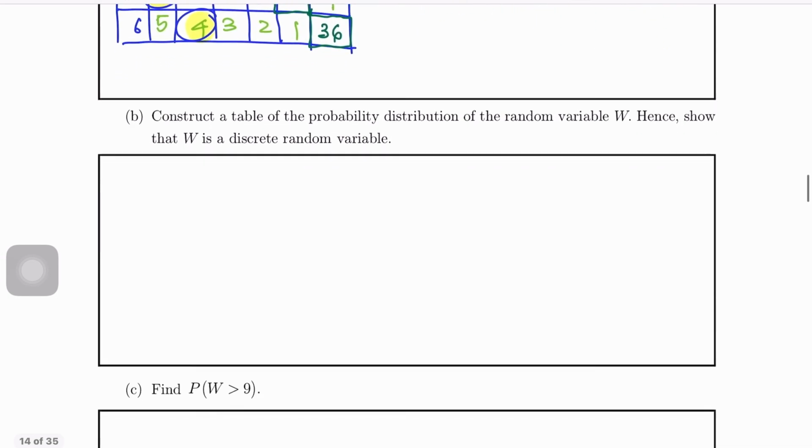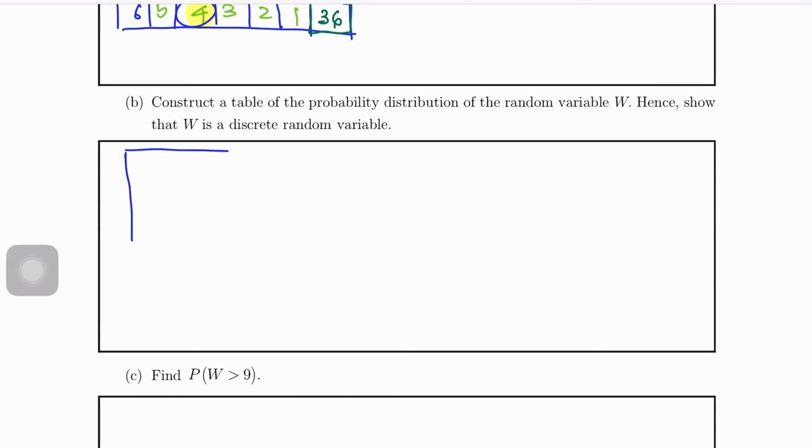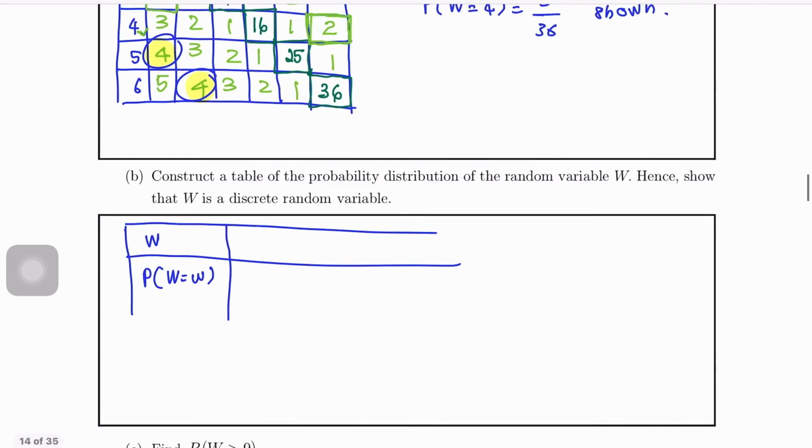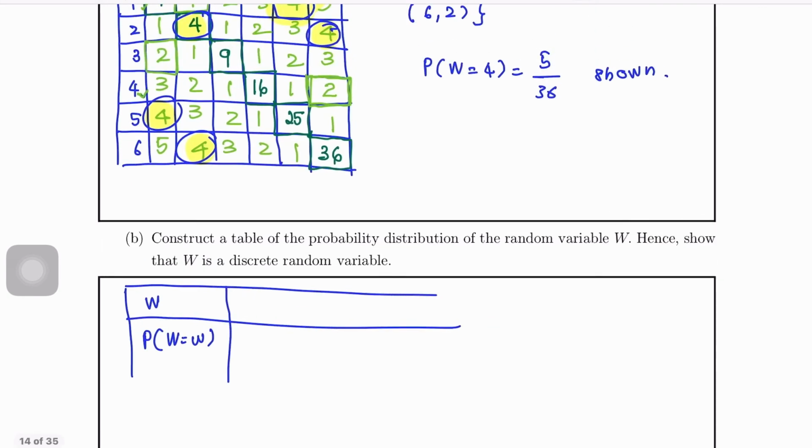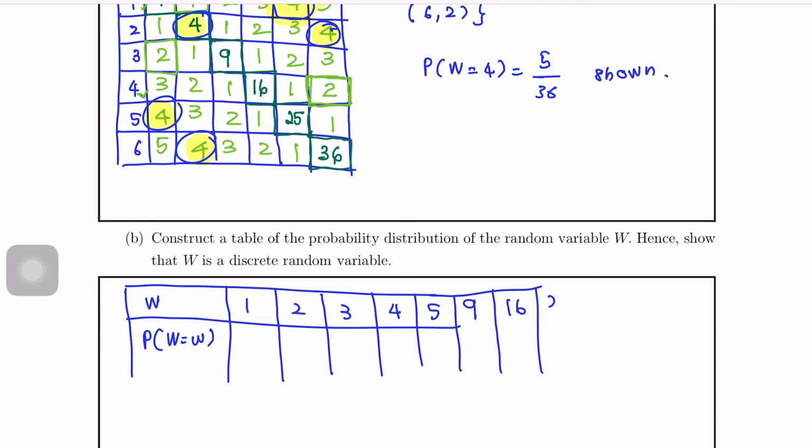So the values of W are 1, 2, 3, 4, 5, 9, 16, 25, 36.